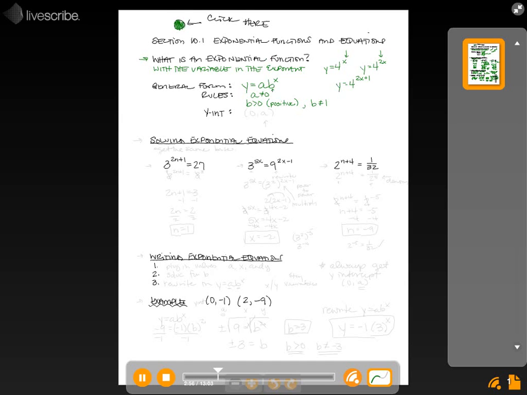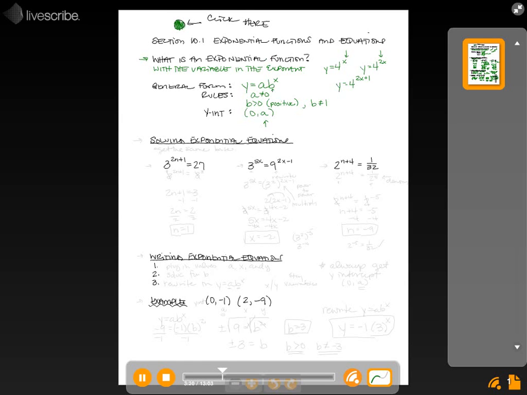Alright. One other thing I'm going to give you, because this is important for writing an exponential equation, is the y-intercept. Remember, the y-intercept is where it crosses the y-axis, and it is always (0, a). That's the same a from the general form. So whatever a is, the y-intercept is always 0, that number.